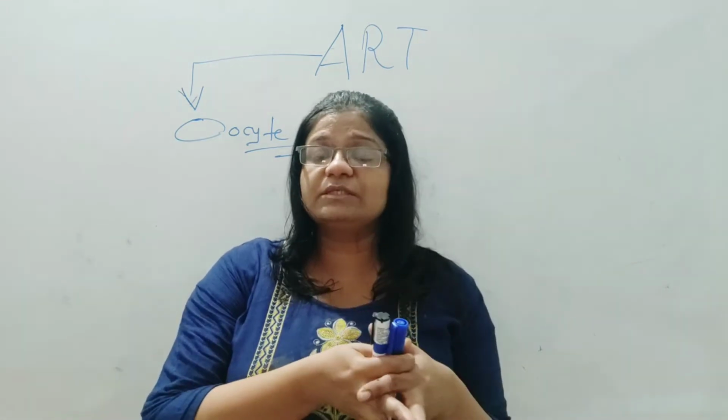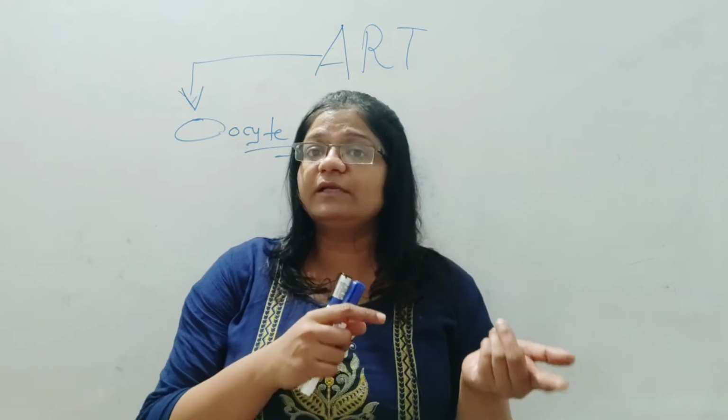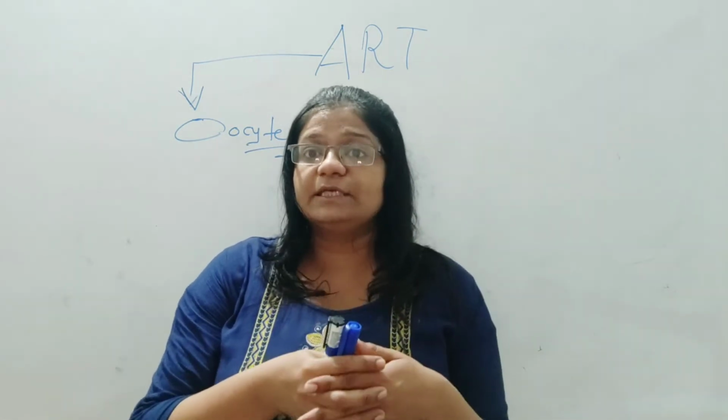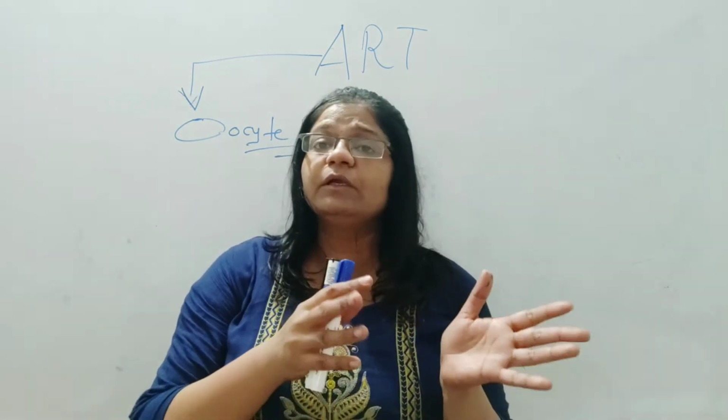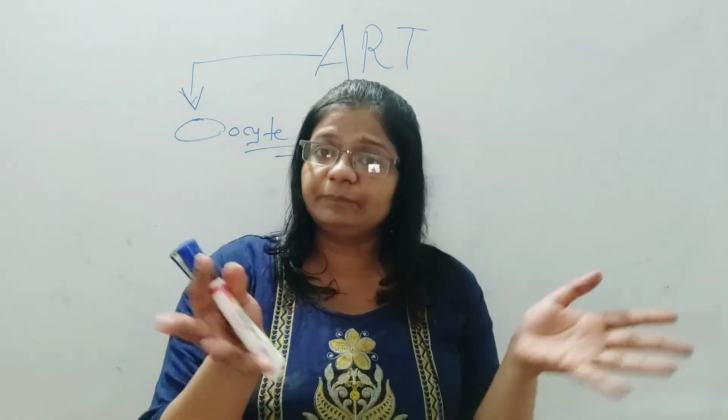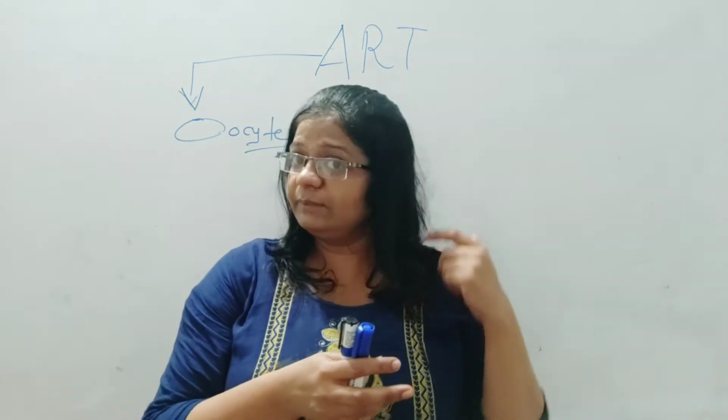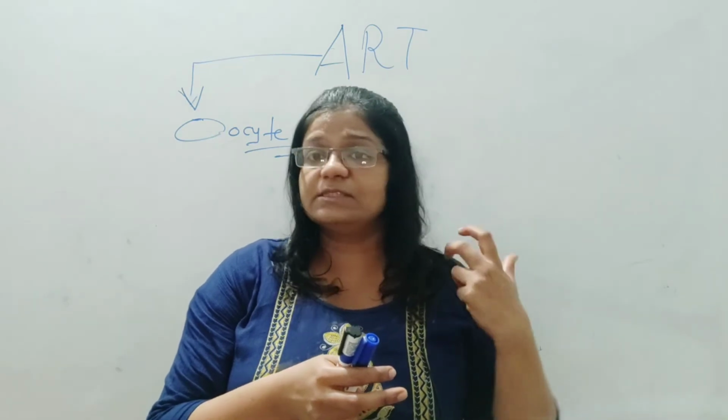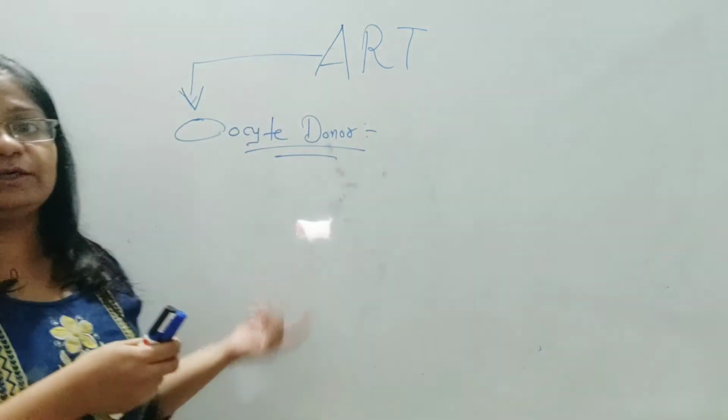Again the same procedure for zygote formation: it would be fertilized with the partner's male ejaculate, meaning sperm, and then the zygote would be transplanted into the partner's uterus, meaning the lady. This way the pregnancy would be conceived. So that is oocyte donor.